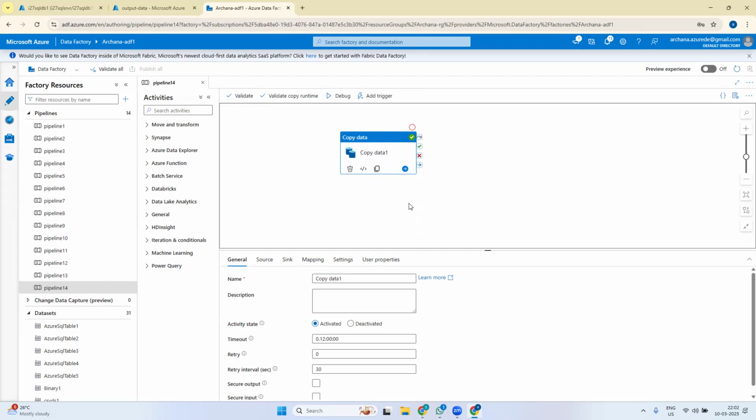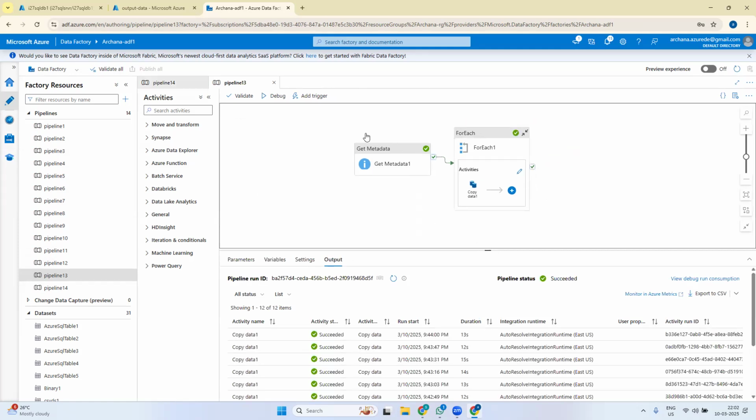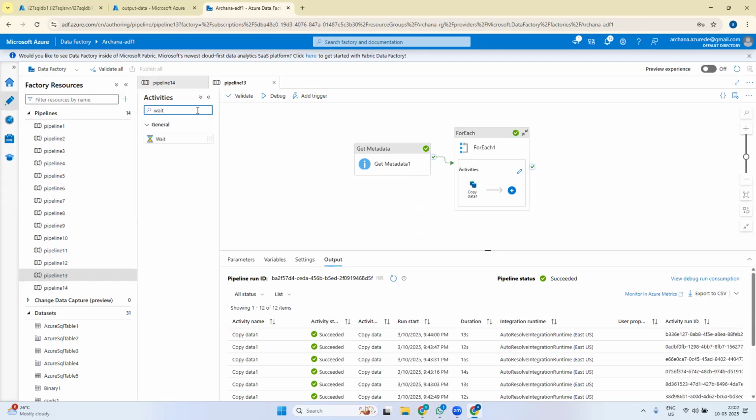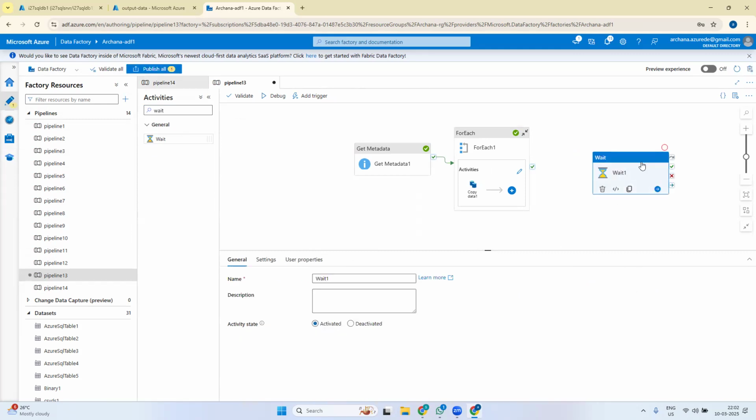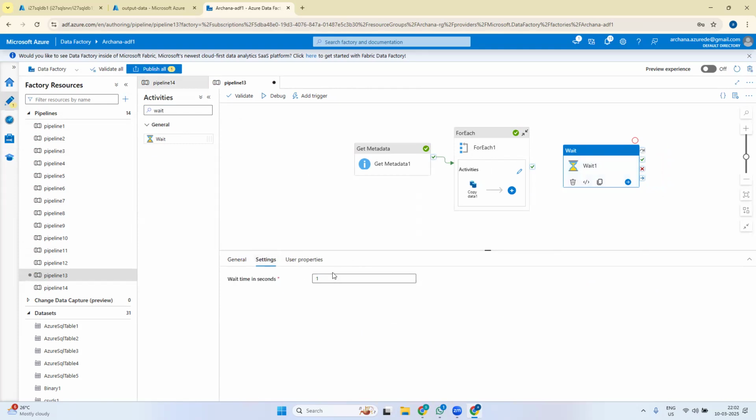Okay, now today we have seen the get metadata activity and the for each activity. We also have something called the wait activity, which you just put between activities. In the wait activity, what you declare is just the time it should wait before going to the next activity, if you want some time to be set between activities like get metadata activity.